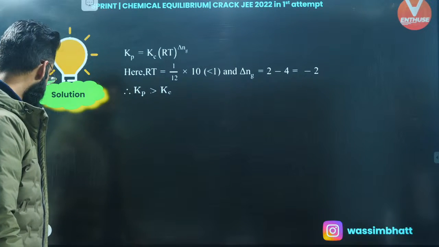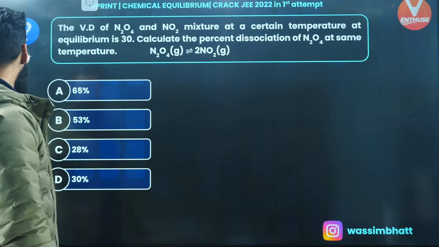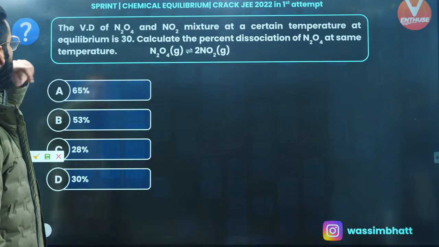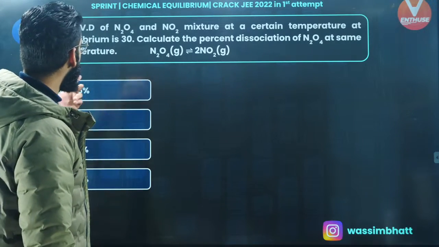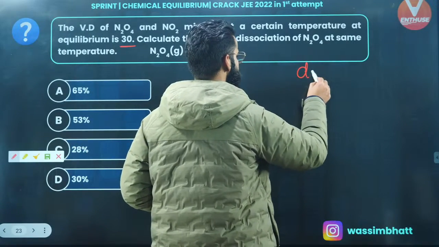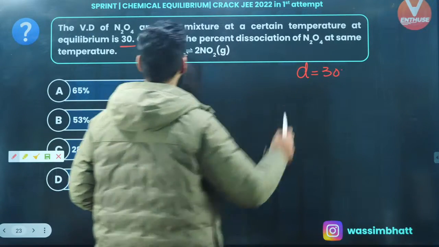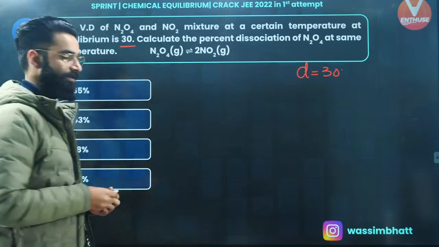Okay. Let's see one more question. This is one more simple question on the basis of vapor density measurement. The vapor density of the N2O4 and NO2 equilibrium mixture at a certain temperature is 30. The vapor density of the equilibrium mixture, which I represent with small d, is given to me as 30. Calculate the percentage dissociation of N2O4 at the same temperature.